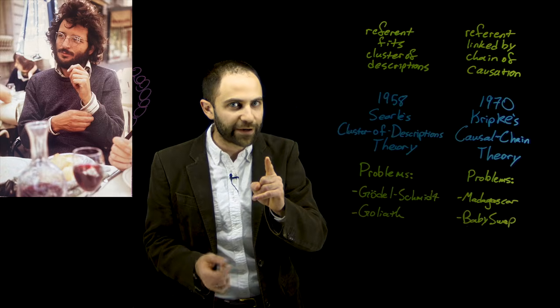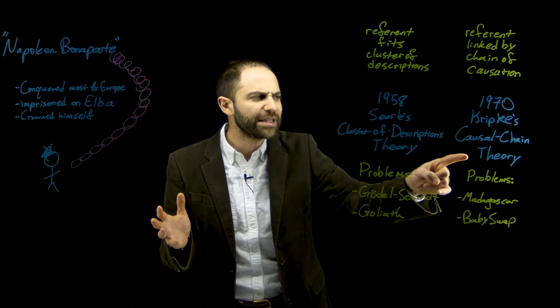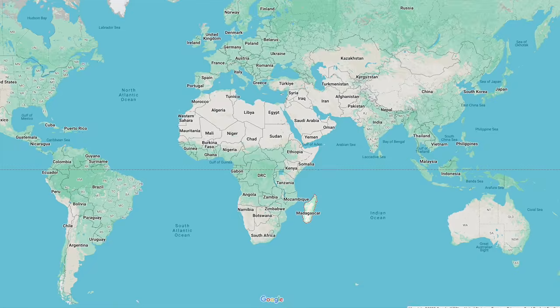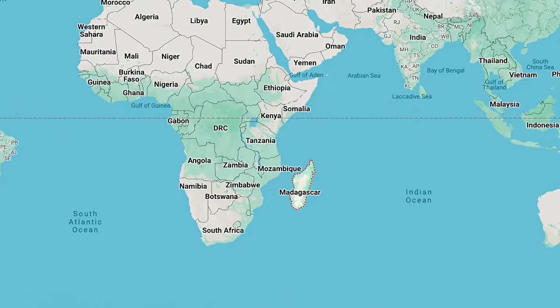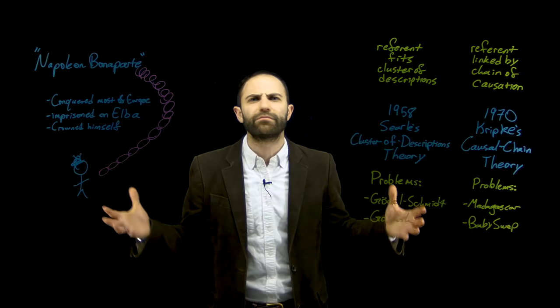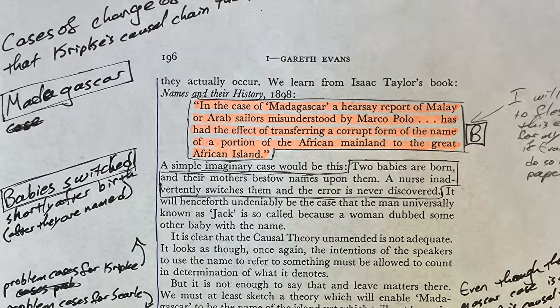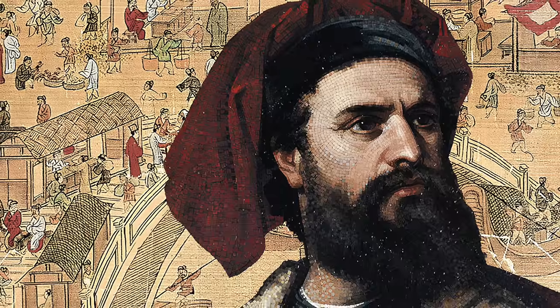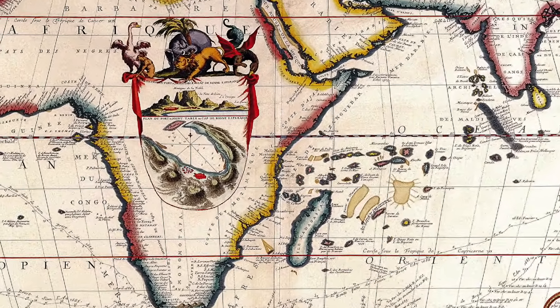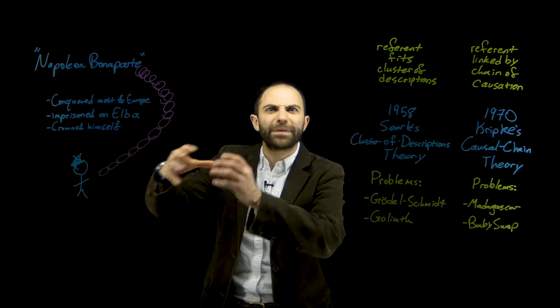But Evans points out, and he's the first one to point this out, that Kripke's theory has these other problems. The most famous example that Evans presents involves the island nation of Madagascar. This is the example that the paper has become most famous for, even though it really appears in just a few sentences. The explorer Marco Polo was on the African mainland, and he asked some locals what the name of a piece of land was.